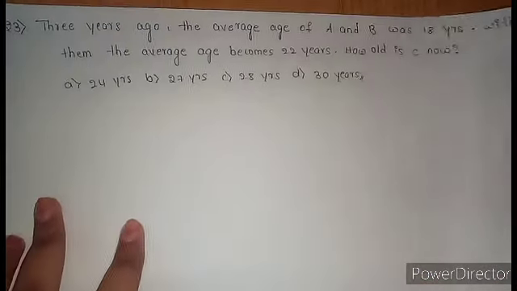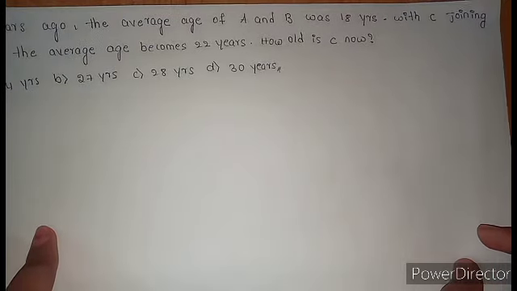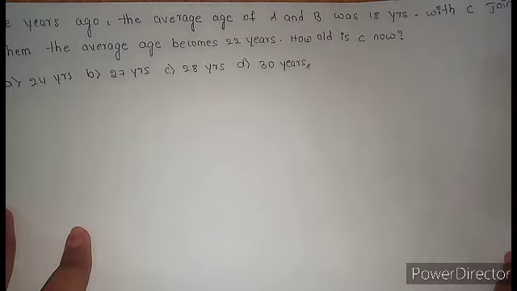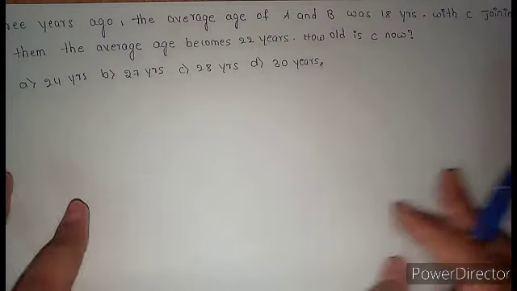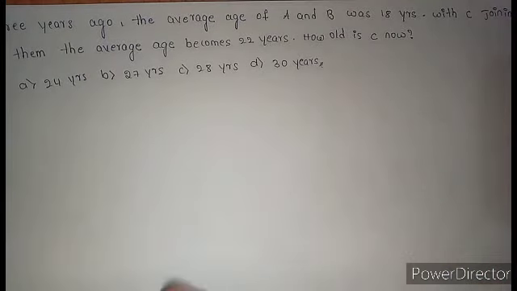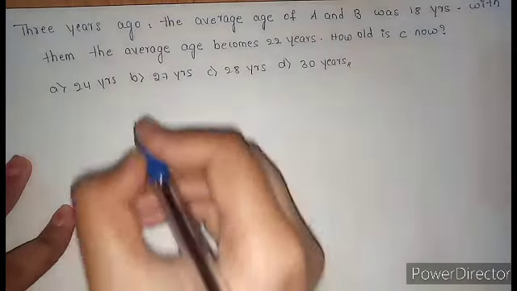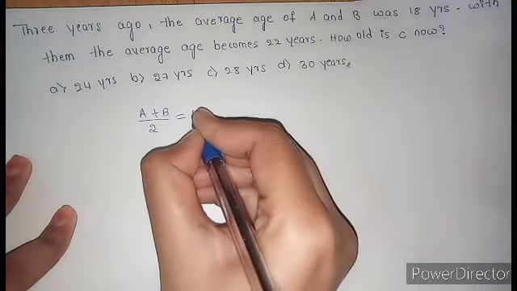Question number 23. 3 years ago, the average age of A and B was 18 years. With C joining them, the average age becomes 22 years. How old is C now? Option A 24 years, option B 27, option C 28, and option D 30 years. Here, the average age of two persons is given. A plus B by 2 is 18.